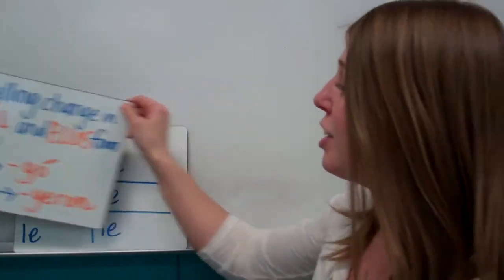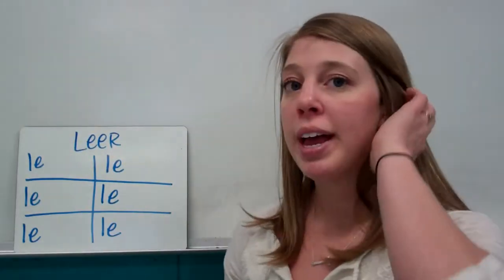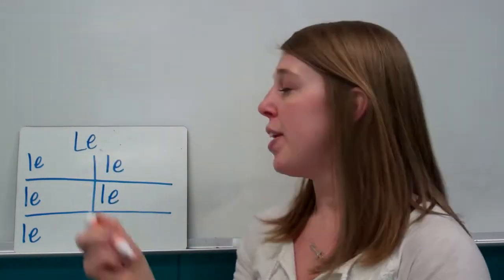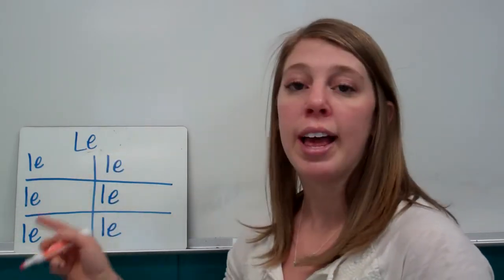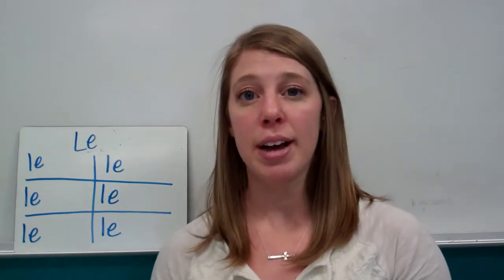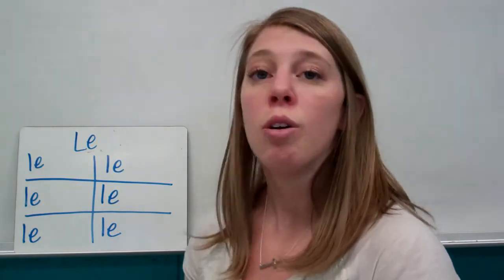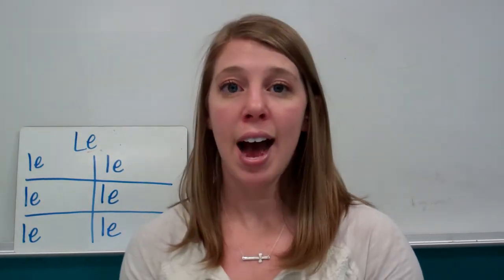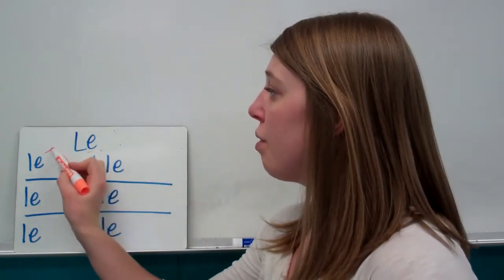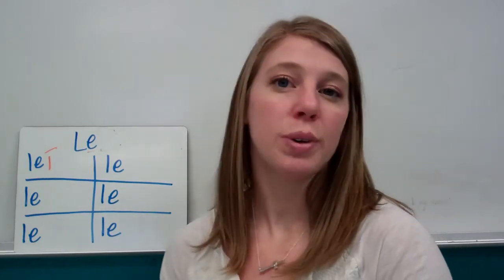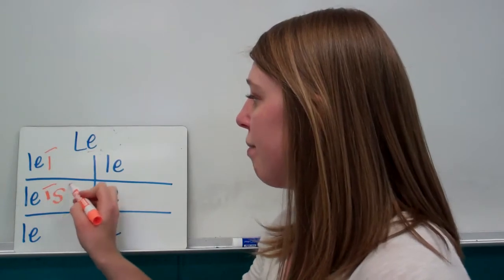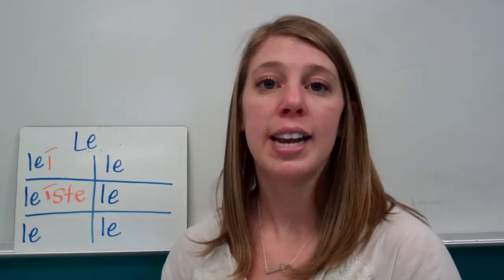So let's go ahead and practice. Y'all's favorite thing to do. We have the verb leer. Step one, like always, take off the ER, and we're left with a stem that ends with a vowel. And so we put our le in each of the blanks. Now it's time to go and add the ending that matches the subject. Remember with rule 1 that all of the I's get accents in these endings. So the yo form, it had an accent anyway. The tú form is going to be leíste. And the I gets an accent.